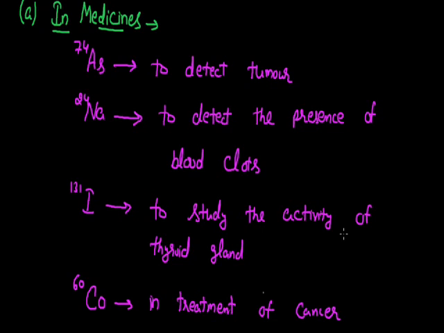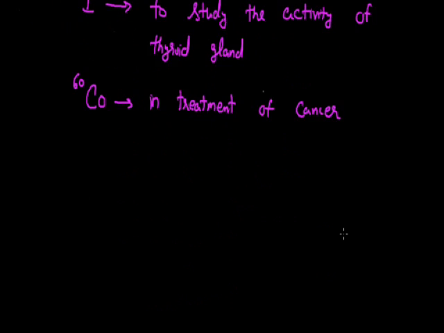Since the radioactive radiations emitted by these radioactive isotopes are very harmful to our body, the radiations emitted can cause the generation of a new disease. So while dealing with this, we should be careful that the radioactive isotope has a very short half-life period. That is about the use of radioactivity or radioactive isotopes in medicines.